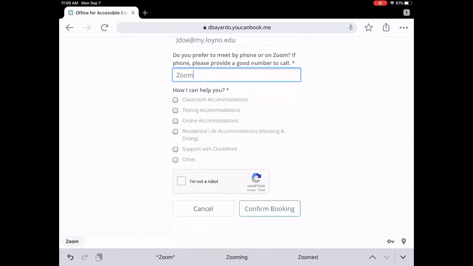Next, I can choose from a couple different options on why I'd like to meet with Dario. It can either be about classroom accommodations, testing accommodations, online accommodations, Res Life accommodations, which is housing and dining, support with clockwork, or something else. If I want to meet about multiple things, I can click multiple options.